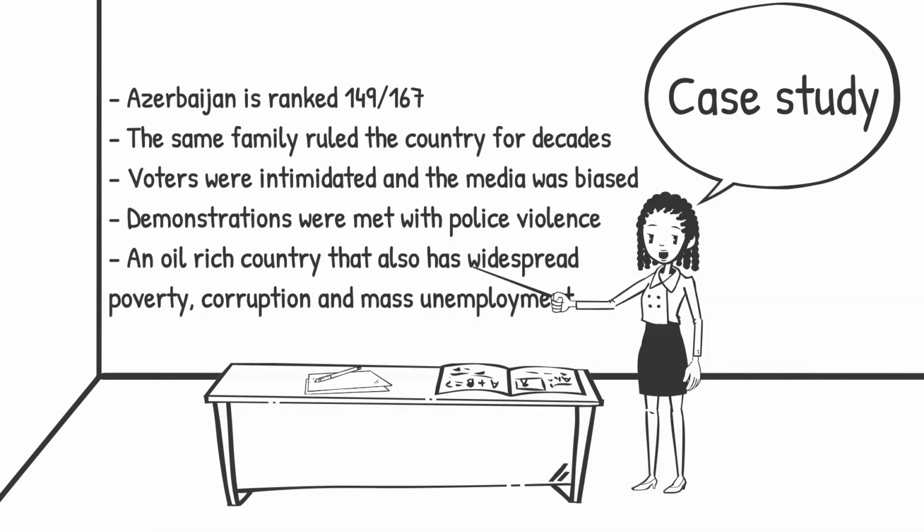Azerbaijan is ranked 149th in Democracy Index. The same family ruled the country for decades. When one president died, he was replaced by his son.